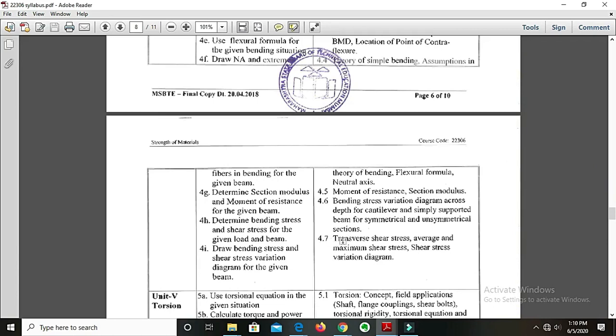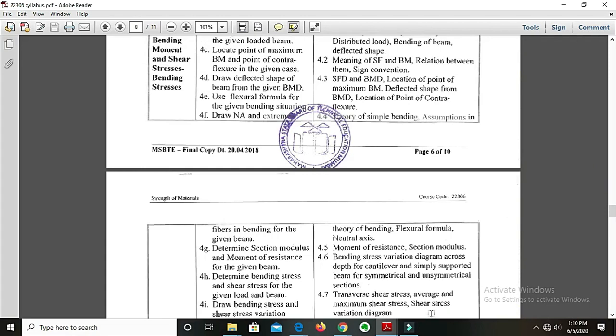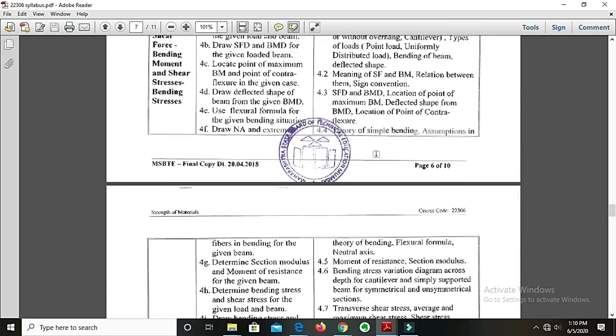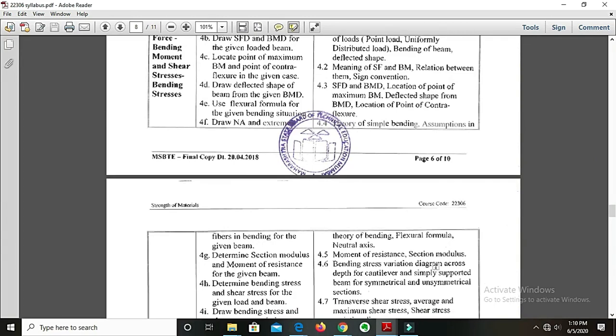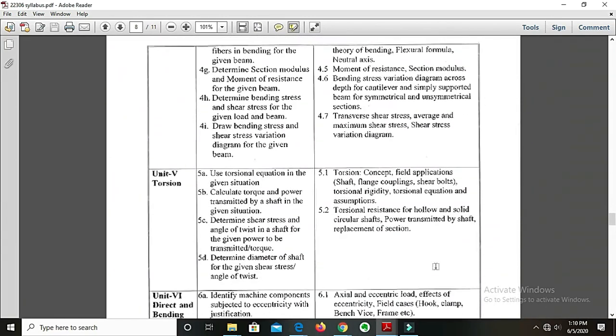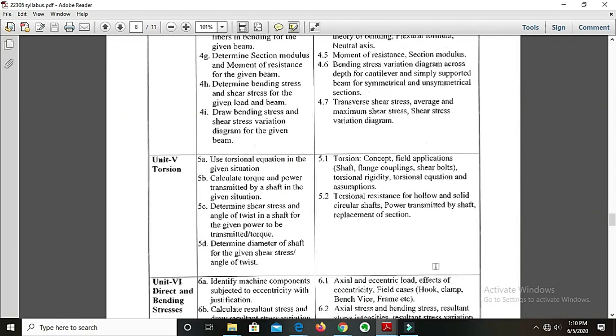Then the next point is transverse shear stress, average and maximum shear stress variation diagram. Okay, this particular topic is numerical in nature, meaning you will have very few questions of theoretical nature. Most of the theoretical questions will be what is the theory of simple bending, what are the various assumptions, etc. Then the fifth topic, that is torsion.